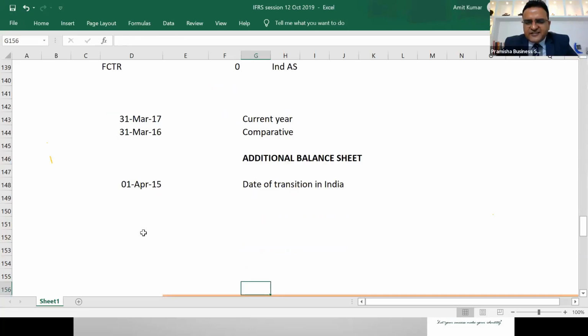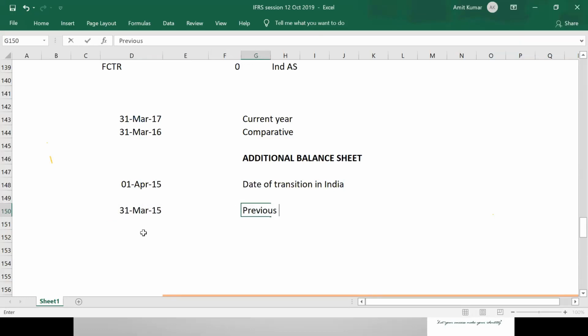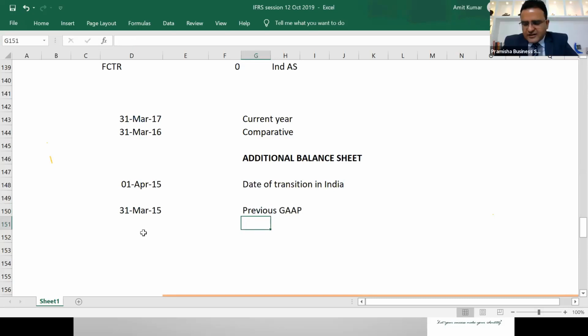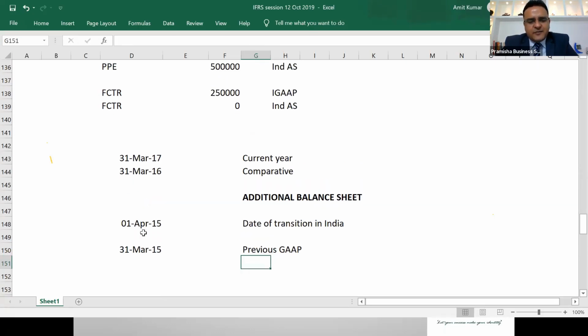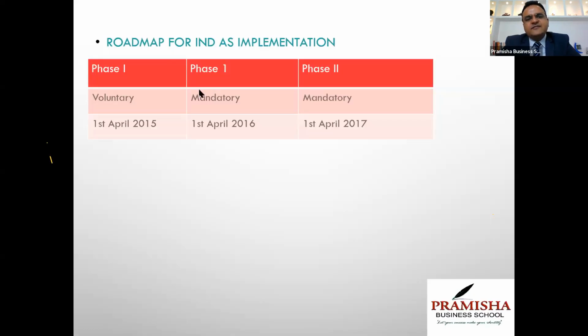When we are actually transitioning, when we are converting the balance sheet, we are converting the 31st March 2015 balance sheet. Let me tell you where the confusion is. It is said that Ind AS is applicable in India for the financial year beginning 1st April 16.